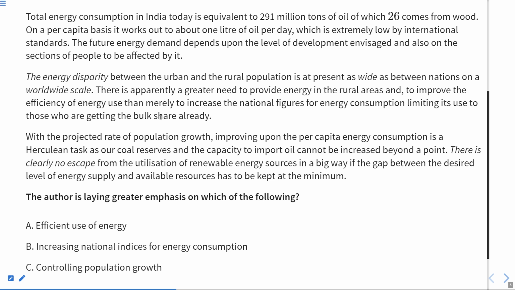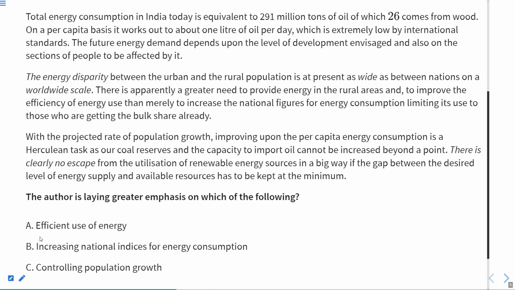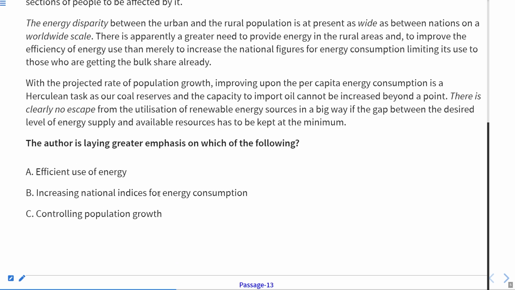So in this paragraph, from here we can say yes, he wants efficient use of energy. Second, increasing national indices for energy consumption and controlling population growth. Now let us see what else are the options.